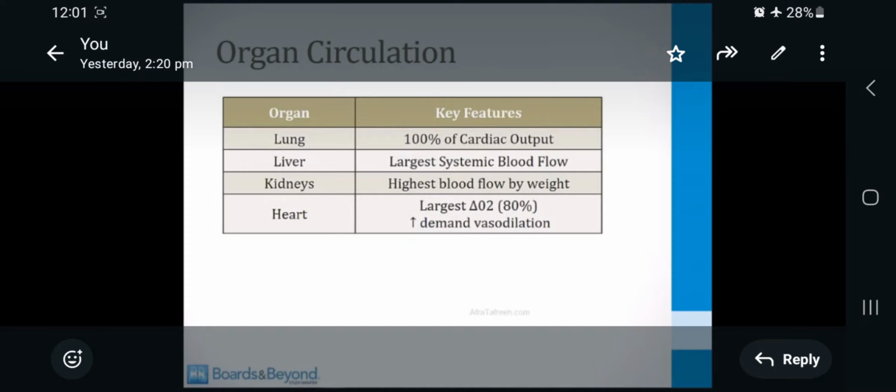So, lung, 100% of cardiac output is received by the lung. Liver, largest systemic blood flow passes through that. Kidneys, highest blood flow by weight. By weight, this is important. Heart, largest oxygen extraction, 80% it is taking, right? So if it needs more oxygen, the best mechanism is to increase supply, that is vasodilation.